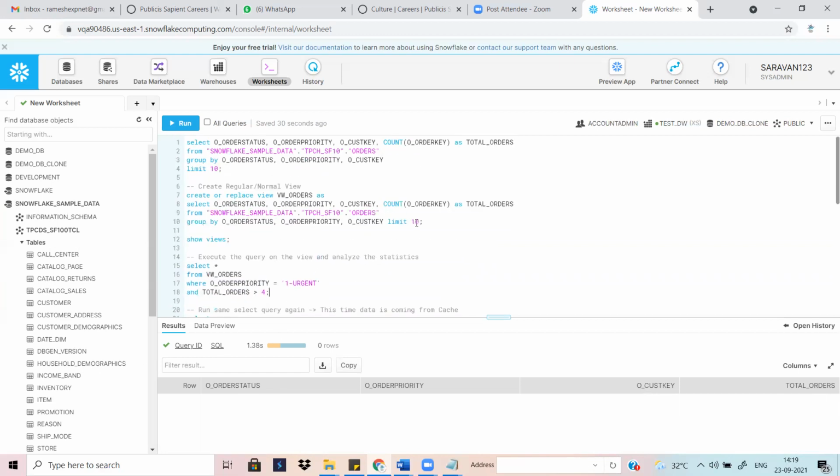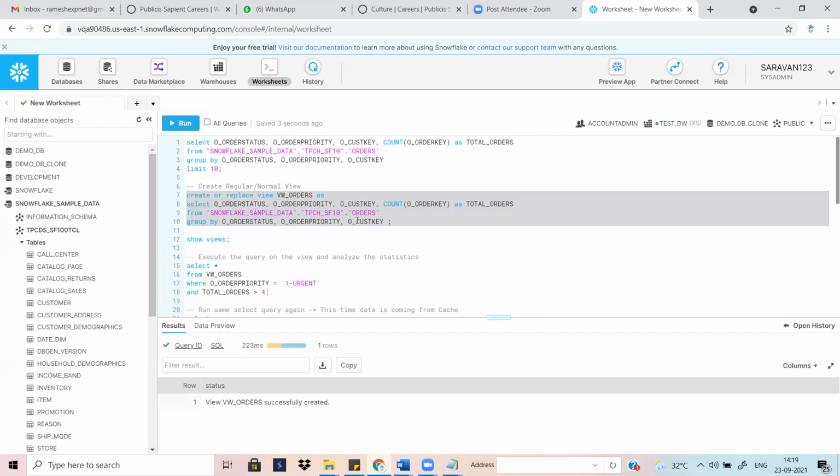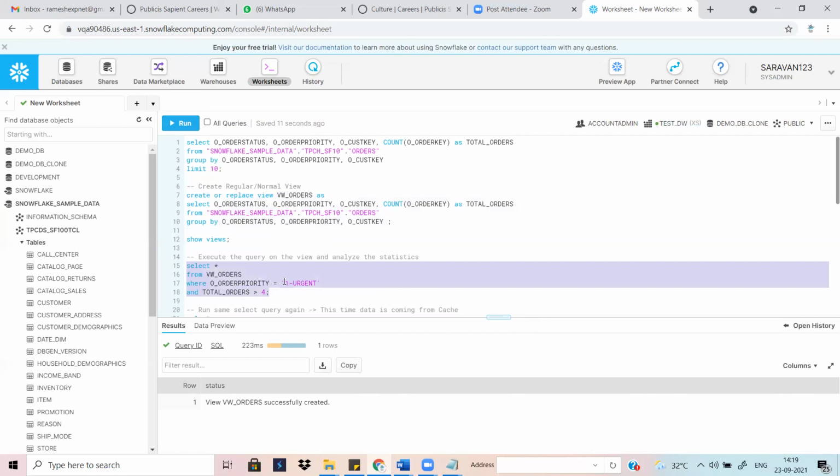Okay. So I can revert back to my old query. I am fetching the whole record from this table with this complete query logic, and then again I will be filtering this condition at the view.